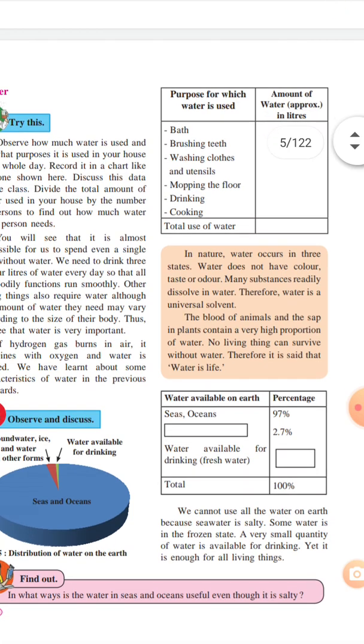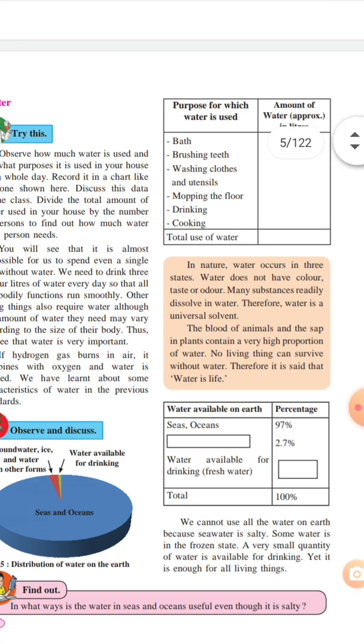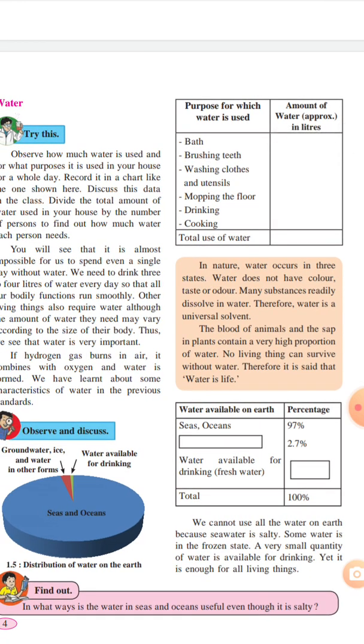Many substances readily dissolve in water, therefore water is the universal solvent. A question might be asked: what is the universal solvent? The answer is water is the universal solvent. Why? Because many substances readily dissolve in water.